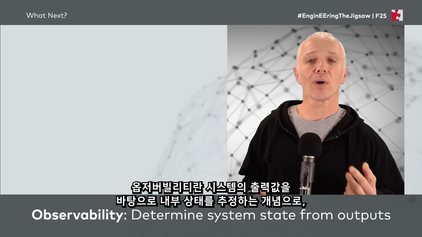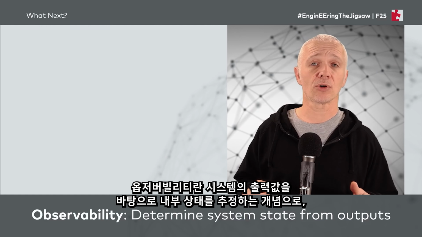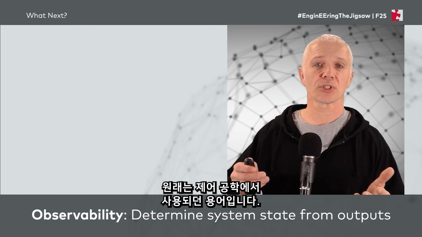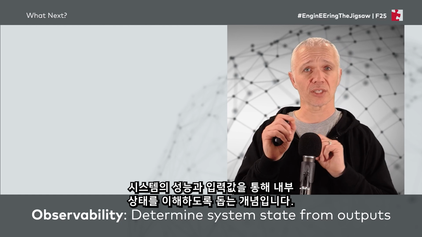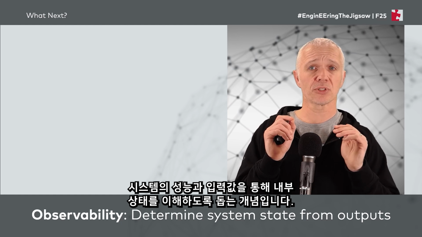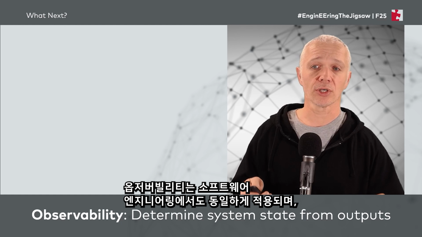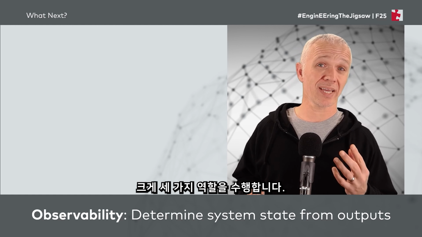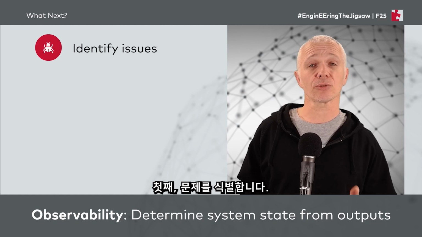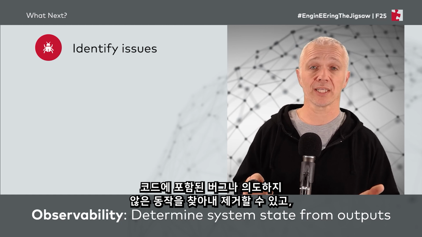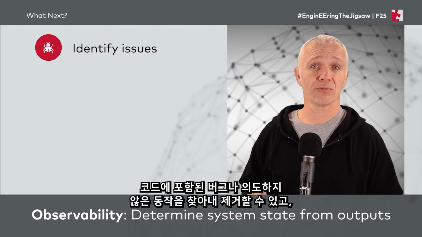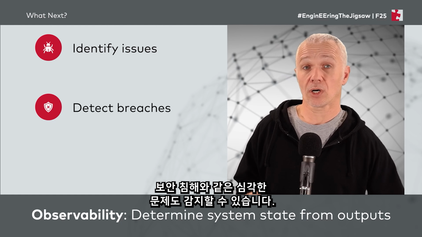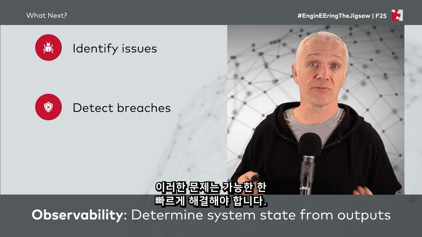Observability is a way of determining the state of our system from outputs from the system. It's really a control engineering terminology where you're able to estimate the internal state of a system based on the performance of the system and the inputs, but we make use of it in software engineering too. So observability allows us to do three main things. Firstly, it allows us to identify issues, so bugs, unintended behavior that we've included that we want to get rid of. It allows us to detect security breaches, which are bad and we would want to fix very quickly.